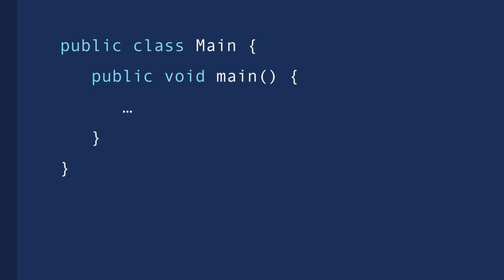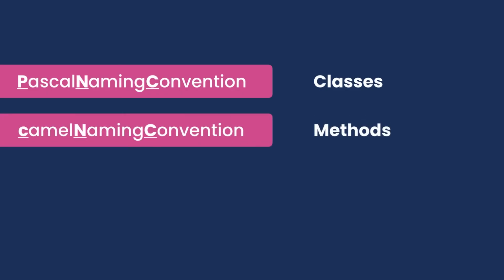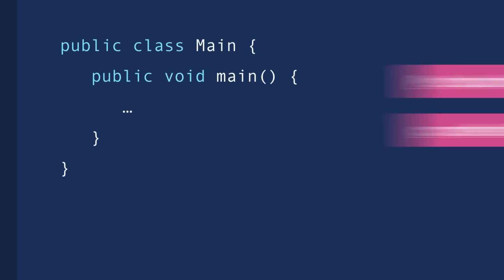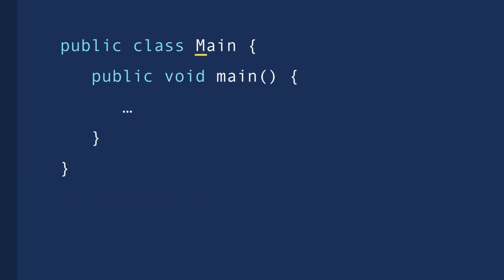Now, you might be curious why we have a capital M in the name of this class. Because in Java, we use different conventions for naming our classes and our methods. To name our classes, we use the Pascal naming convention, and that basically means the first letter of every word should be uppercase. In contrast, to name our methods, we use the Camel naming convention, and that means the first letter of every word should be uppercase except the first word. So that is why we have a capital M in the name of this class. All right, now that you understand the anatomy of a Java program, let's create a new Java project and see all these building blocks in action.